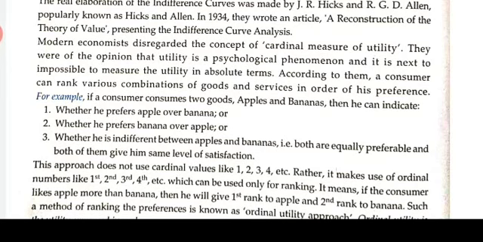Indifferent between apple and banana means both give him or her the same level of satisfaction. So according to the ordinal utility approach, we cannot measure utility as it is a psychological phenomenon, but we can rank them, so we can prefer them.